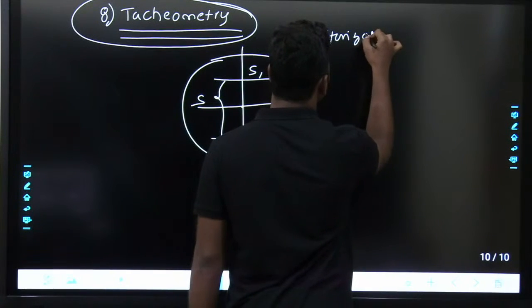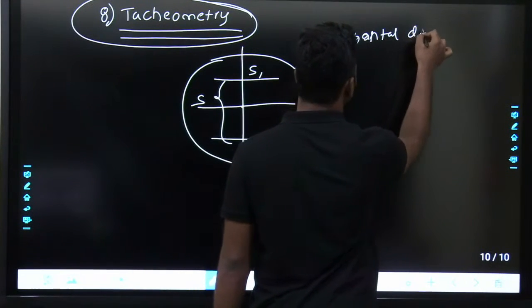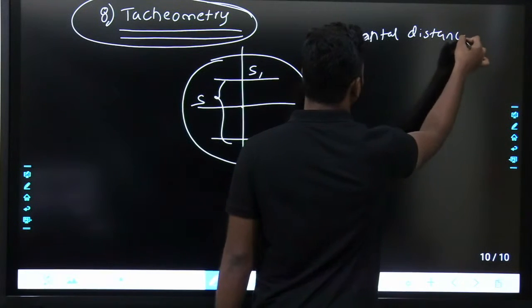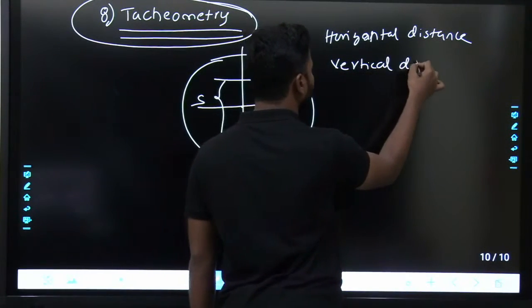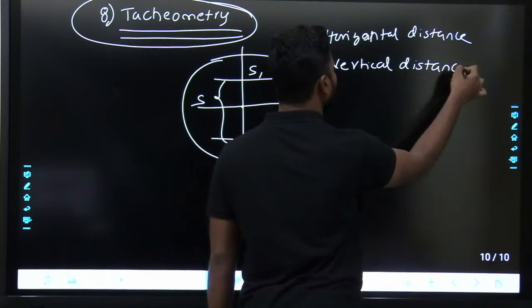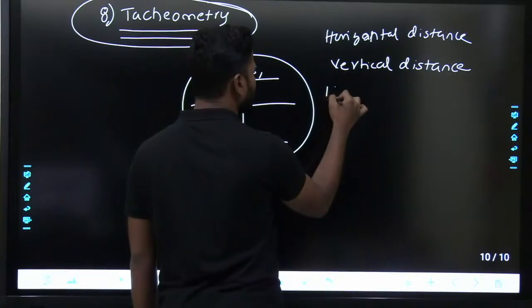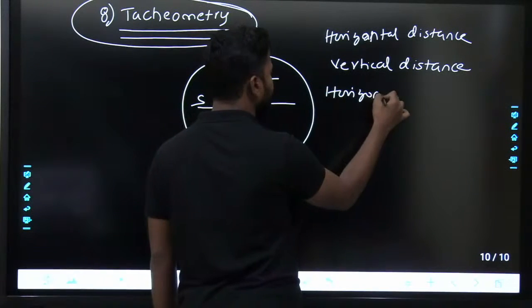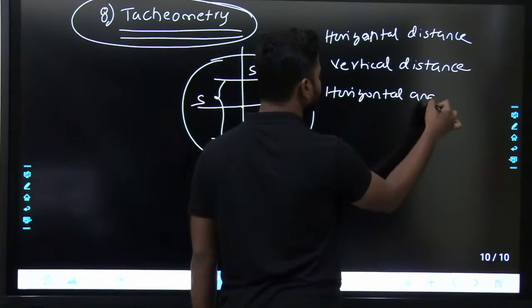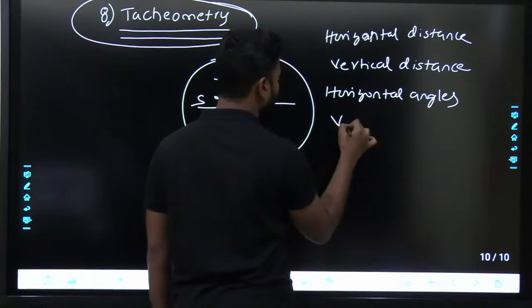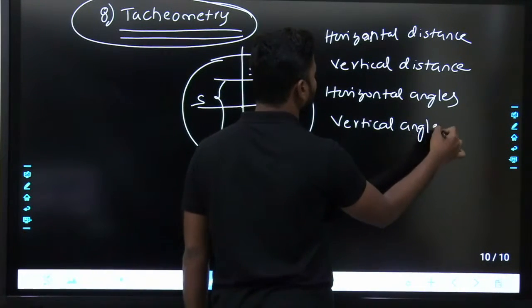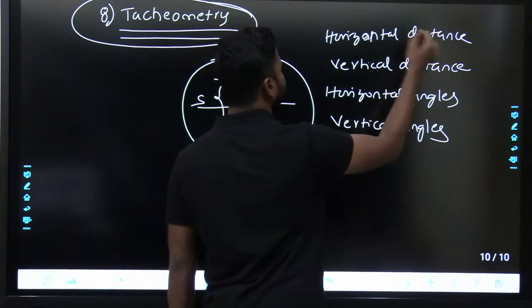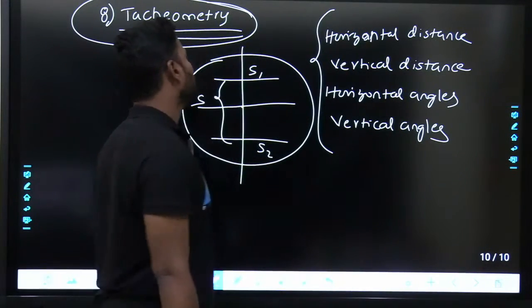You will get horizontal distance, vertical distance, horizontal angles and vertical angles.